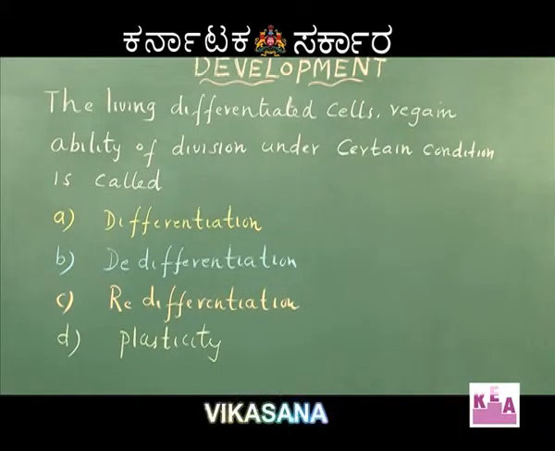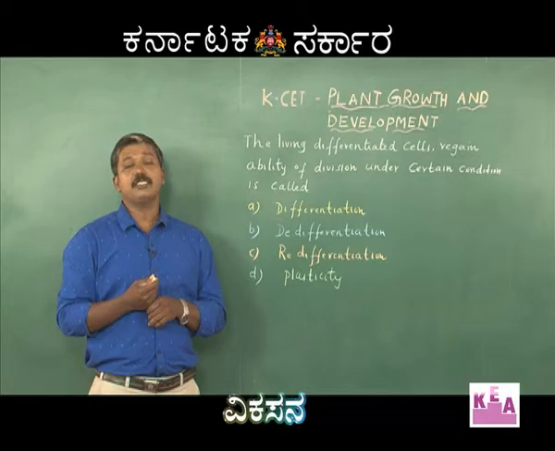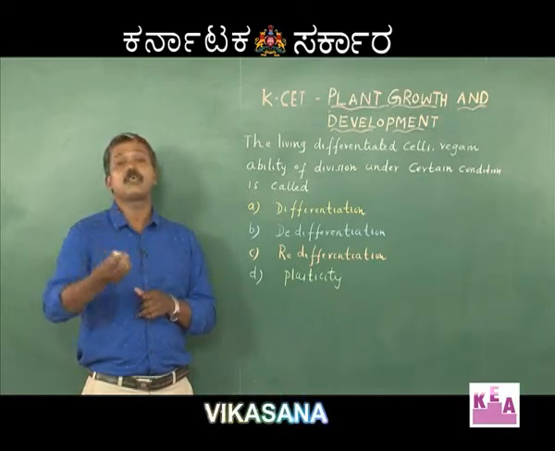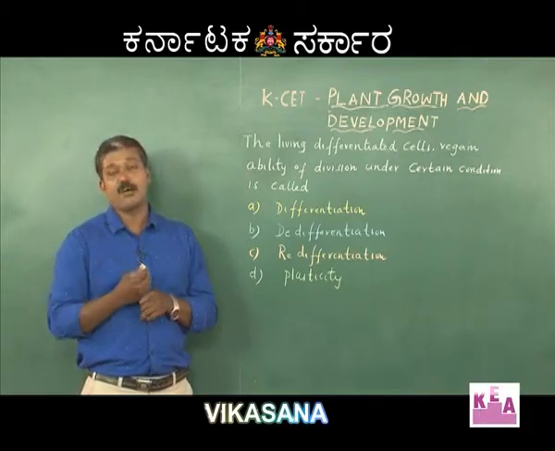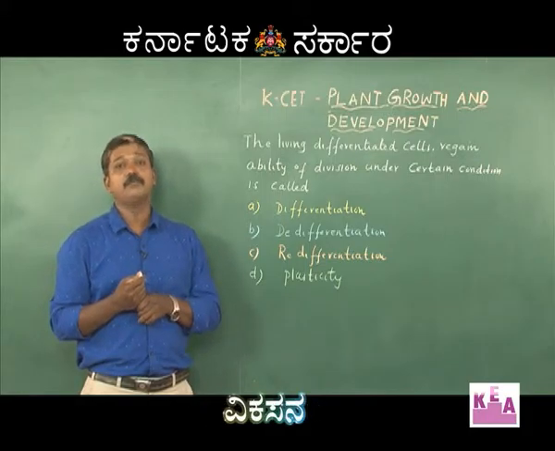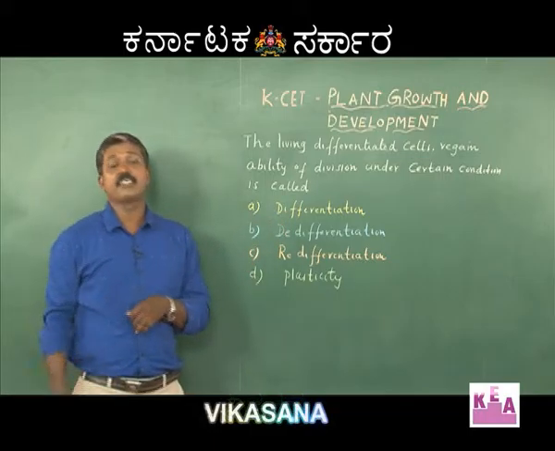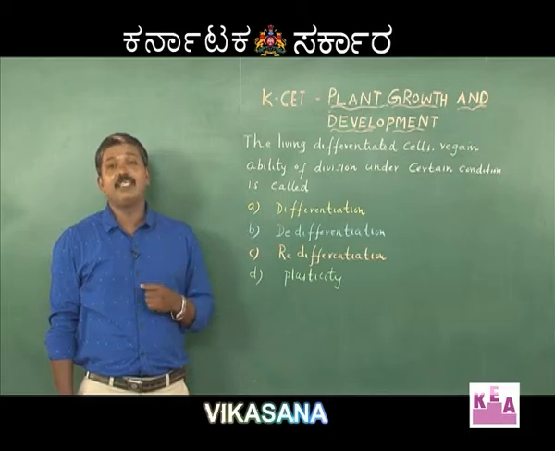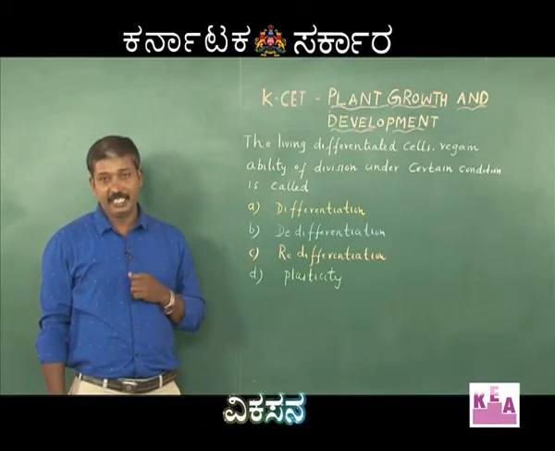De-differentiation. During the growth and developmental process, at certain stages, some of the differentiated cells regain the ability to divide. If you recall the secondary growth in plants, the formation of interfascicular cambium and cork cambium is due to the process of de-differentiation. So, regaining the ability to divide by differentiated tissues is called de-differentiation.